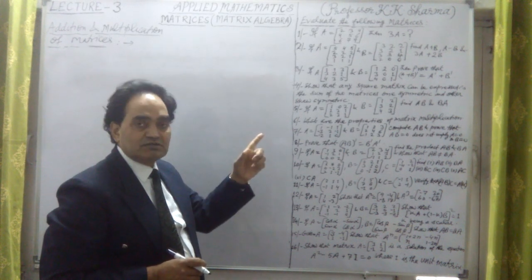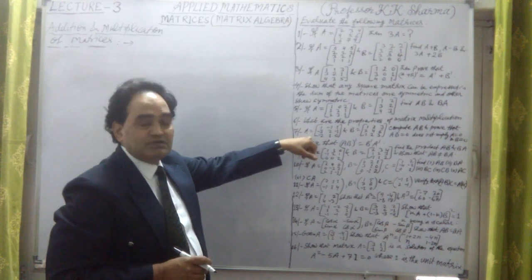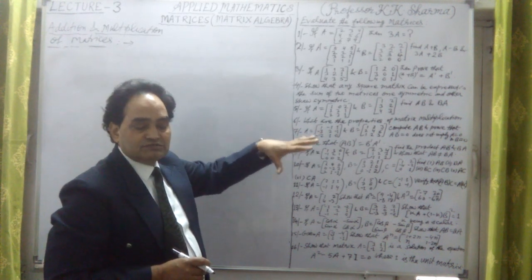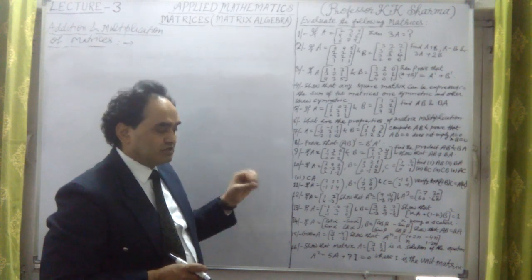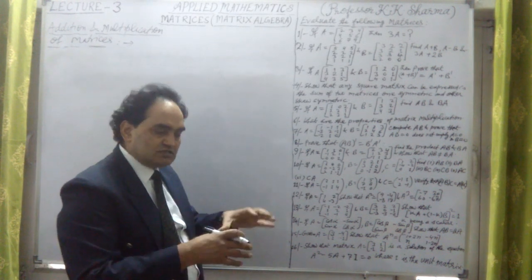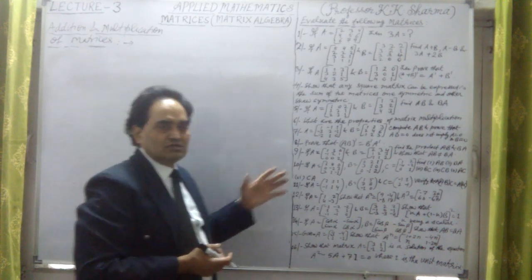But in case of matrix multiplication, if A into B comes out to be 0, that doesn't mean that A is 0 and B is 0, or either of them is 0. That is what this question says.